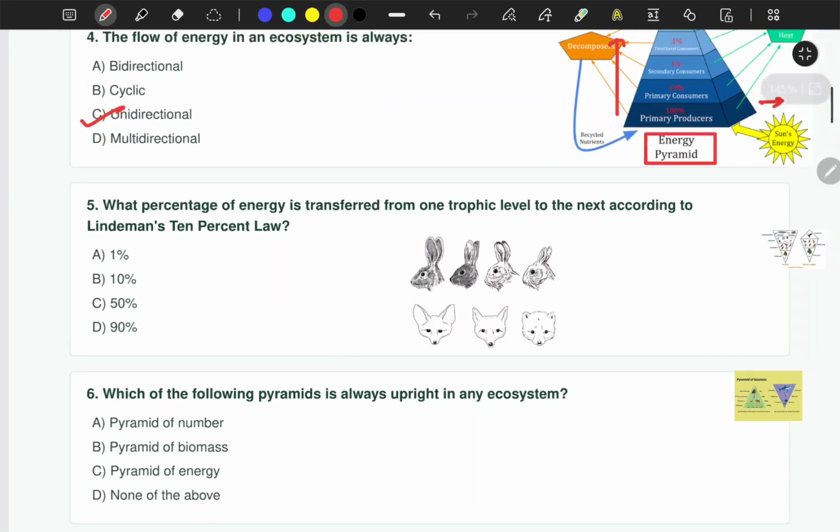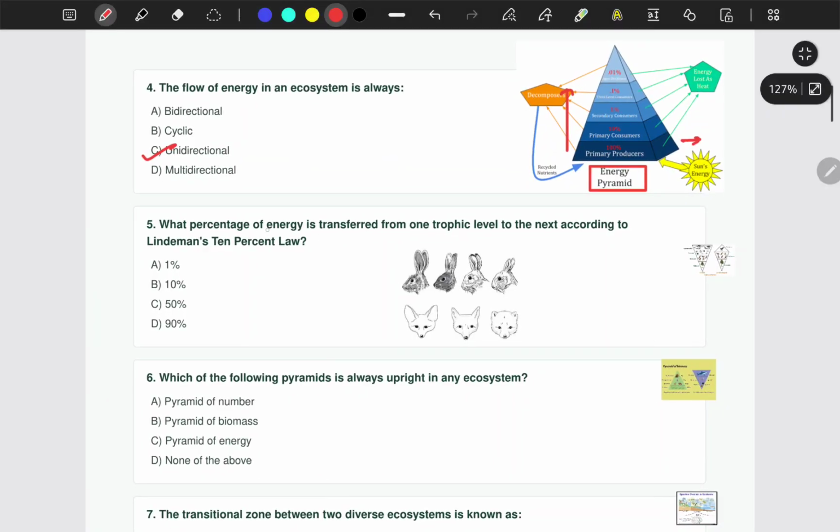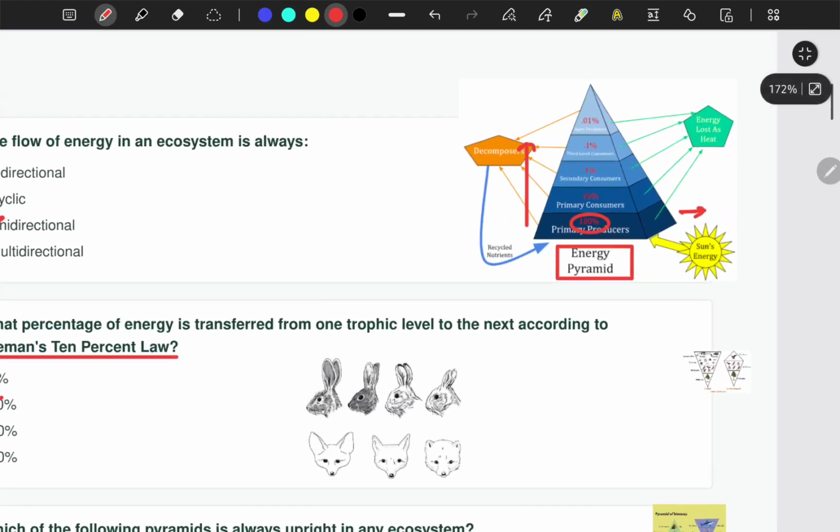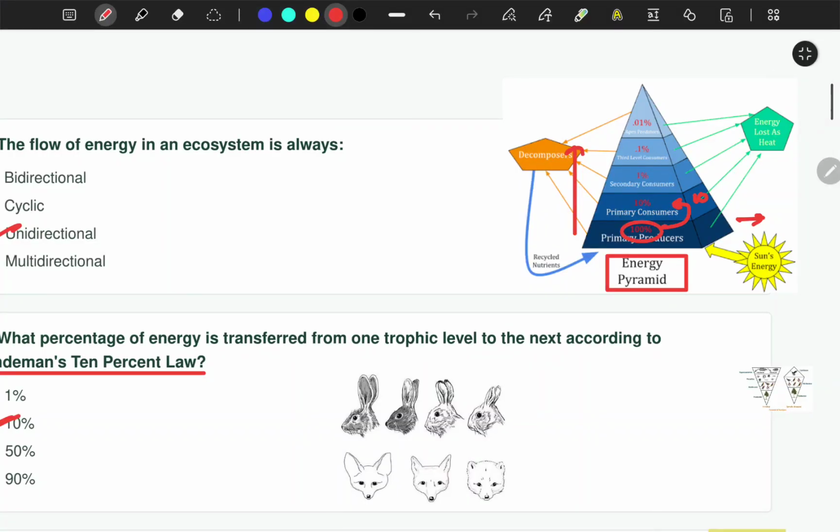So the next question is, what percentage of energy is transferred from one trophic level to the next according to Lindeman's 10% rule? See, sometimes they might just give it as Lindeman's law. Okay, so you have to remember this, Lindeman's 10% law. You can see it from the question itself, right? The answer would be 10%. See, in this diagram you have 100% energy, right? So in the next level only 10% energy will be transferred. That will be 10% of 100, which is 10.